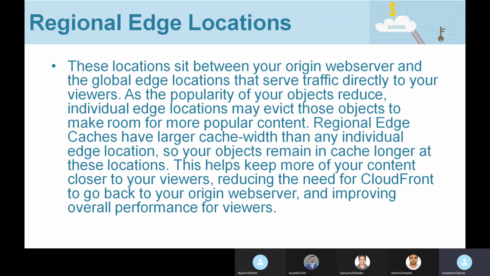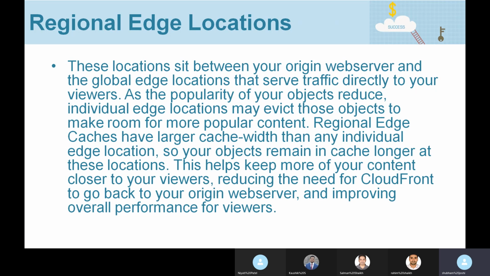But there are some regional edge locations or regional edge caches which sit between the edge locations and the origin web server. Because what may happen is, as the popularity of your objects reduces, individual edge locations may evict those objects to make room for more popular content, because even these edge locations would not have infinite cache size.